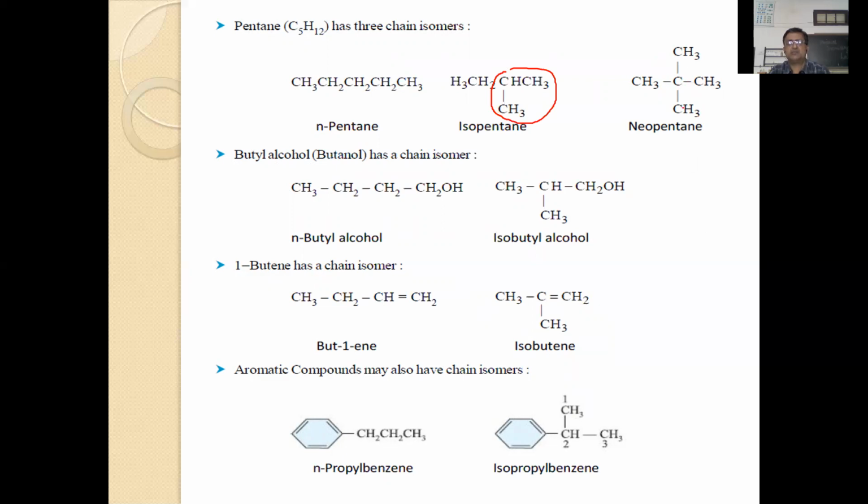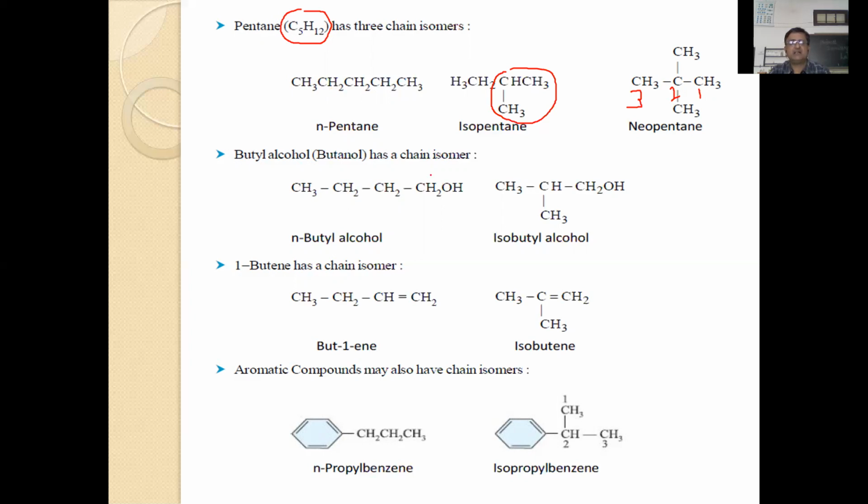That is called 2,2-dimethyl propane. It is 1, 2, 3. The second carbon atom possesses 2 methyl groups. But all these 3 compounds possess the same molecular formula C5H12. Hence, they are called chain isomers. They differ in the chain.